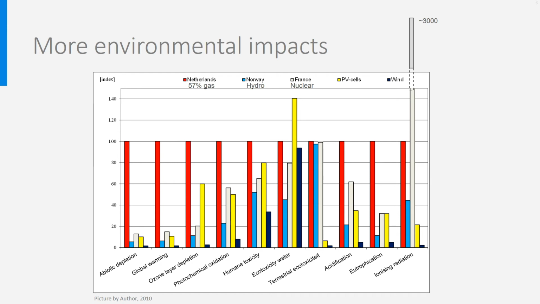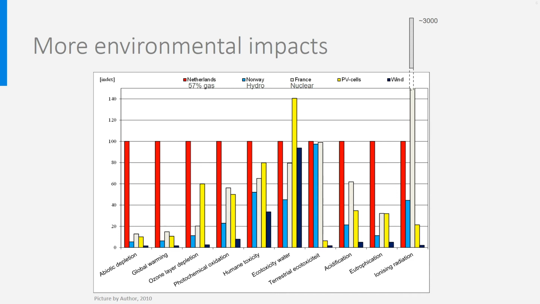Ozone layer depletion, we touched on it when looking at refrigerants, photochemical oxidation, which is nothing else than smog, toxicity for humans and ecosystems, acidification, eutrophication because of fertilizers, and of course radiation. What we also did not consider are the environmental impacts of making PV cells and wind turbines or a hydropower plant. Well, these impacts coming from material extraction, transportation, and manufacturing have been taken into account in this picture, while the impacts of building a traditional or nuclear plant were not taken into account.